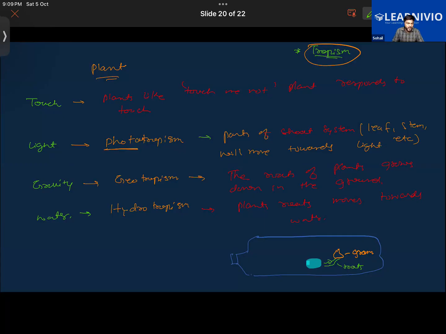So talking about movement, what do we know about animals? Animals are free to move from one place to another, right? But in the case of plants, the movement is limited. They show movement in response to environmental stimuli around them, like light, gravity and water, and they show this in a specific direction. Getting my point?